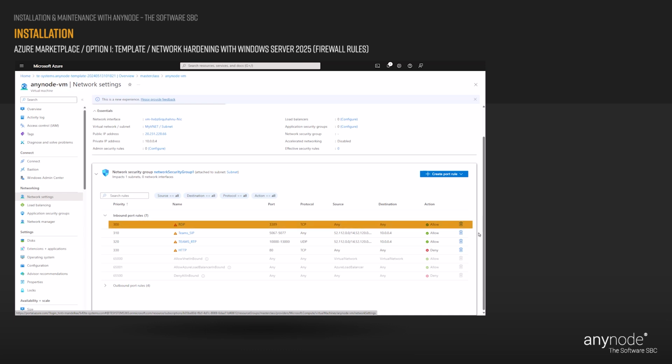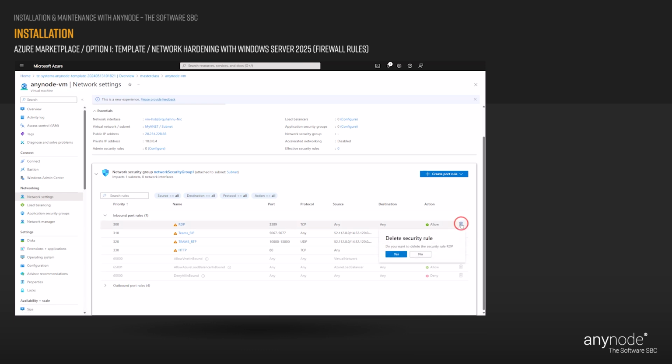Navigate to the RDP inbound port rule. Click on the trash bin icon to delete the rule. Confirm with the Yes button.